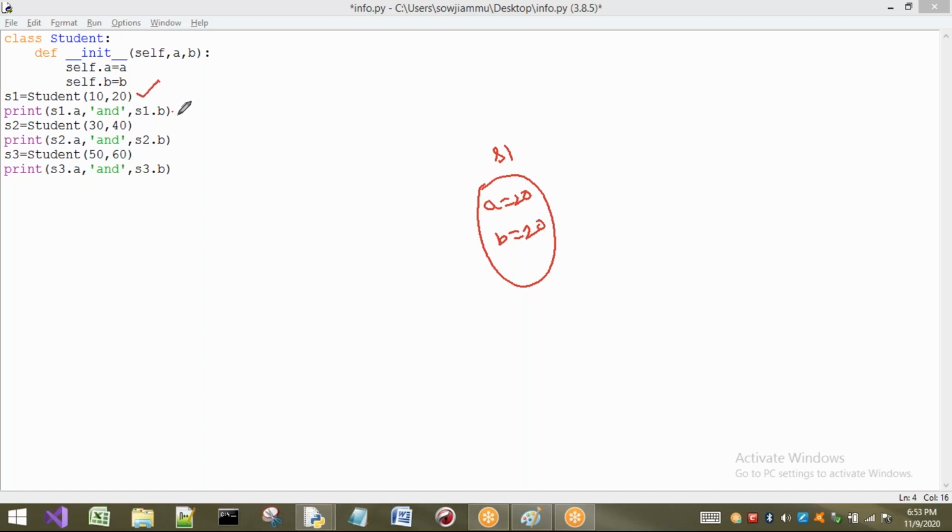And I want to print that. So what is the output of this one? This is 10 and this is 20. Output is 10 and 20. Next, the S2 object is created and referred by S2. Now 30 and 40 are passed to A and B. A value is 30, B value is 40. Self is S2, so S2.A equal to 30 and S2.B equal to 40.